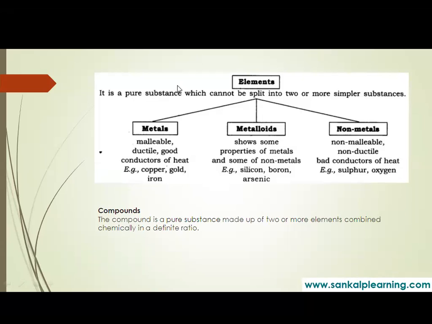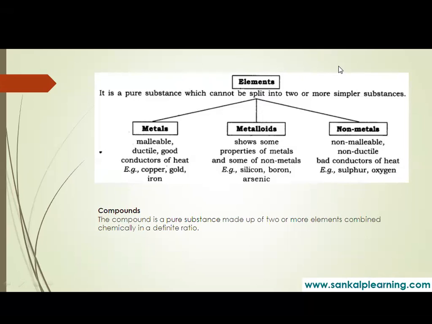So in the previous class, we discussed everything regarding pure substances. The chemical classification of matter is based on two types: pure substances and mixtures. Pure substances are further classified into two types, that is elements and compounds, right? And we know what elements are now. Elements are pure substances which are made up of only one kind of atoms, yes?